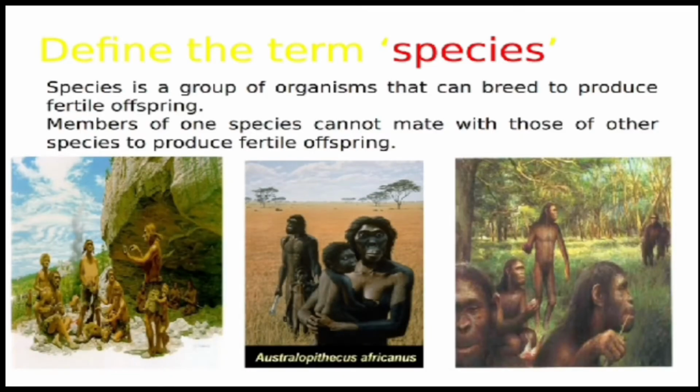Now what is species? Species is a group of organisms that can breed to produce fertile offspring, which is also given on the right side of your book. Members of one species cannot mate with those of another species to produce fertile offspring. It means the members of one species can mate with each other, like man and monkey and ape belong to the same species. The same way, cat, tiger and lion belong to the same species.